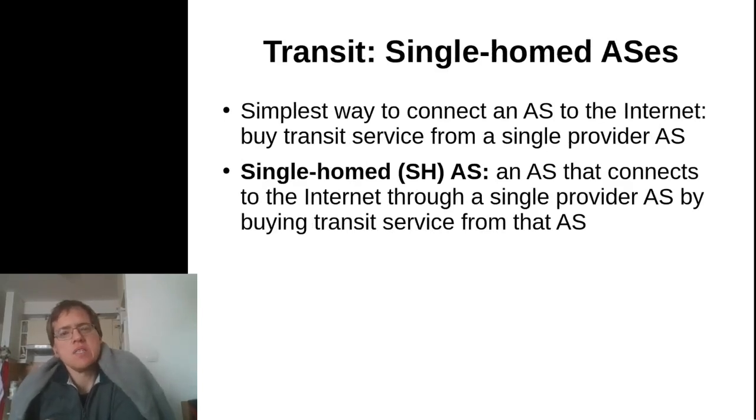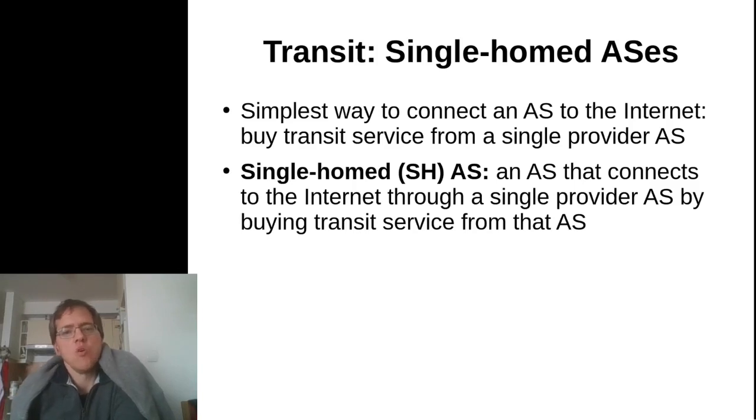Now let's see a couple of ways to enter into a transit relationship between a customer and a transit provider. The simplest way to do that is to connect our customer AS to a single provider AS and buy transit from a single provider to the rest of the internet.